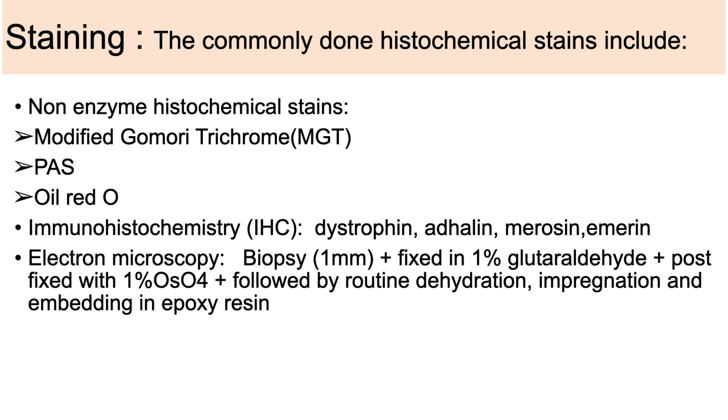Non-enzyme histochemical stains are modified Gomori trichrome, PAS, oil red O, immunohistochemistry like dystrophin, and others. For electron microscopy, biopsy is trimmed into 1 mm cubes and fixed in 3% glutaraldehyde. Post-fixation is done in 1% osmium tetroxide followed by routine dehydration, impregnation and embedding in epoxy resin.